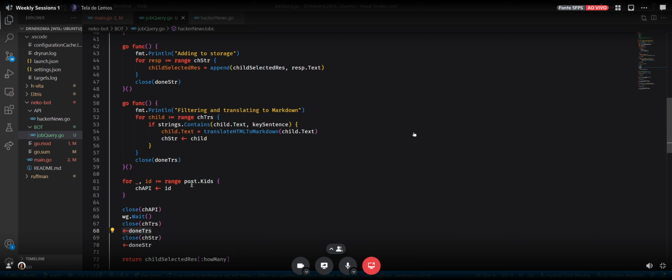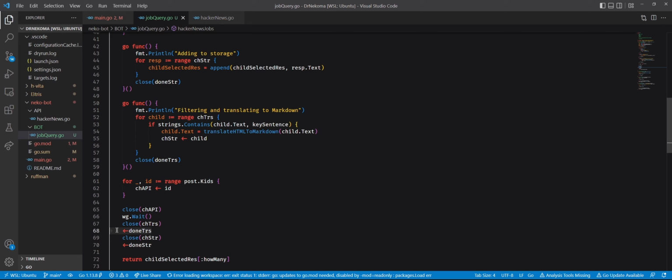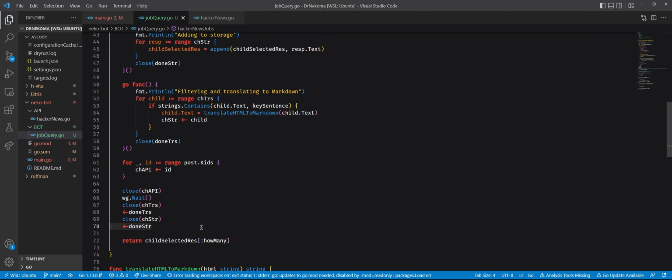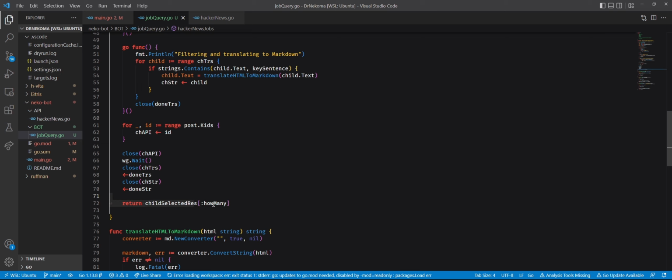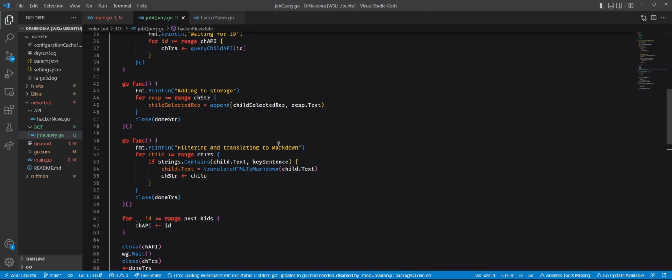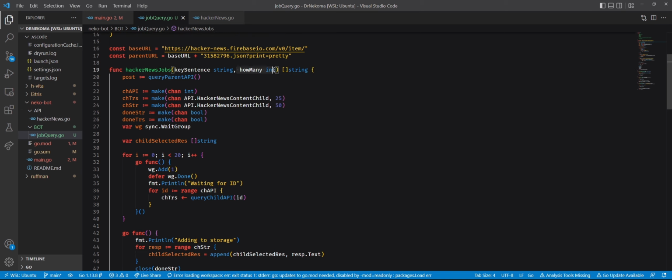When it closes, this unlocks, and then we close the storage, and then we wait for the storage to finish. And this is why we need the booleans here to indicate that. And then we just return the translated markdown selected by the key sentence texts, and we pick just the ones that we want, how many we want, which is a parameter here.